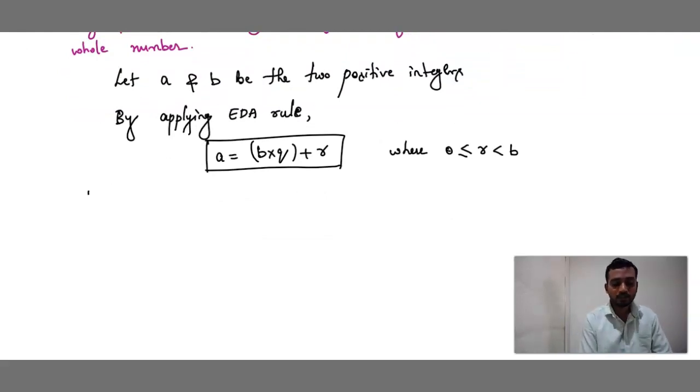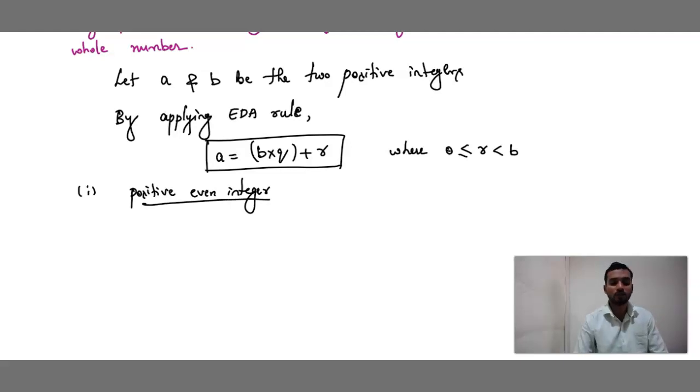Now case 1. What is case 1 here? Every positive even integer. Now I am applying this rule for even positive integer.